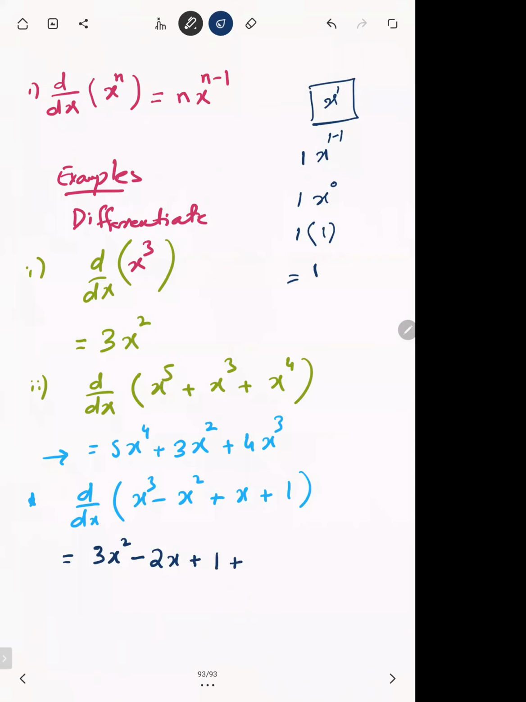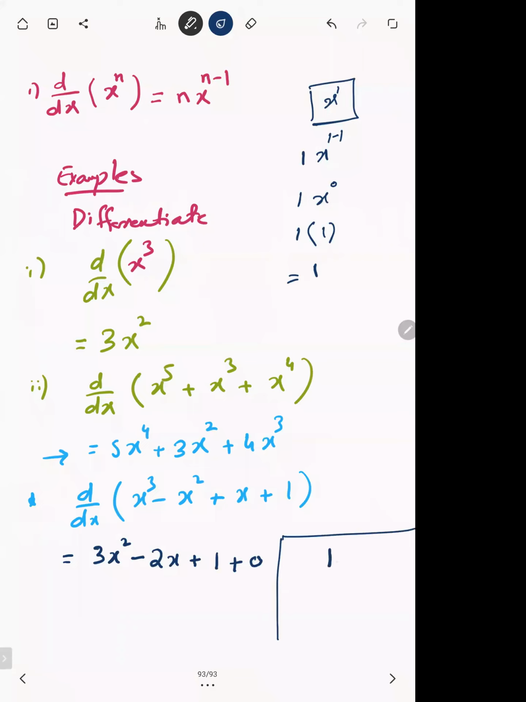Plus, what's the differentiation of 1? What's the differentiation of a constant? Yes, 0. Differentiation of a constant is 0. No need to write this. And why is it 0? Let me tell you why it is 0 here.